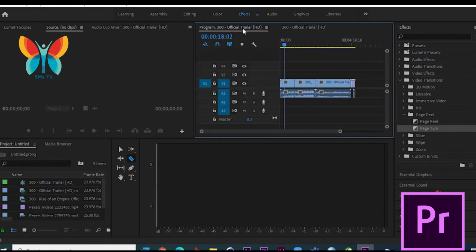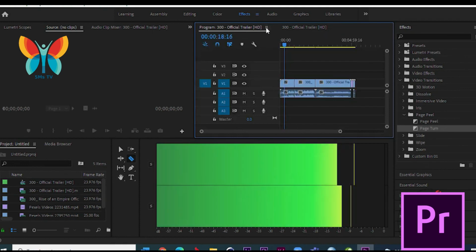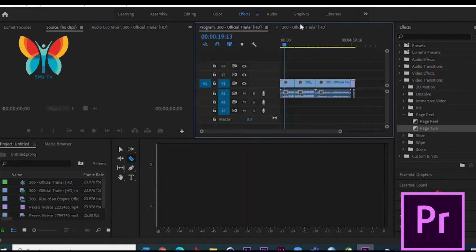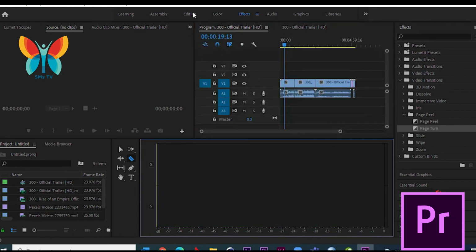Set the default transition effect. In the Effects panel, right-click a transition effect and choose Set Selected as Default Transition.